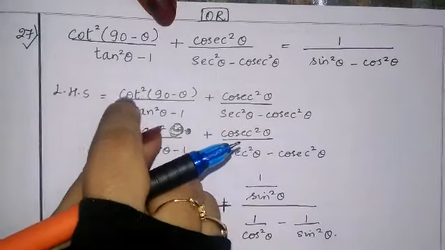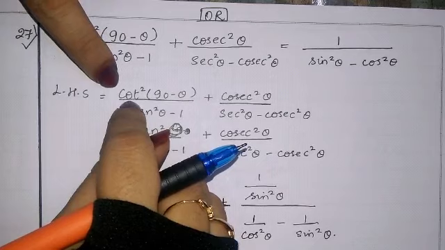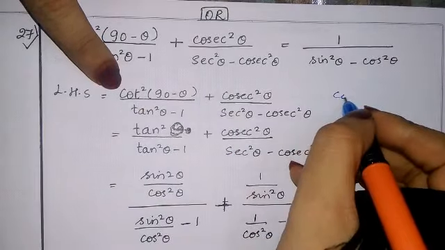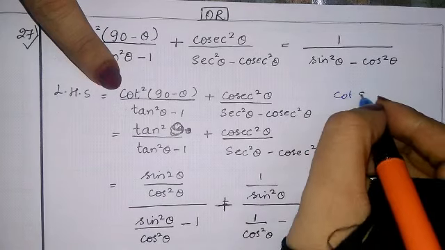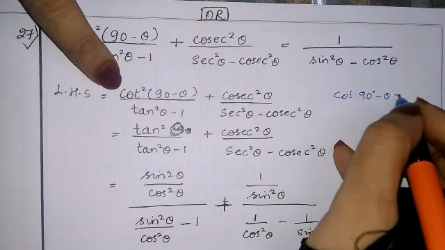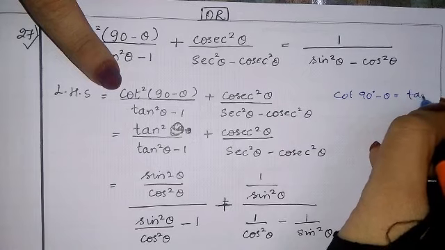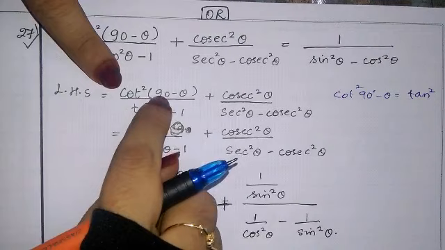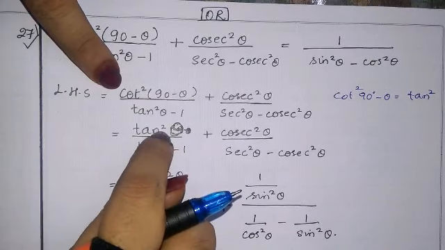You know the complementary angles: cot of 90 minus theta is tan theta. As I explained in target 1, cot (90 minus theta) is tan, and since square is there, cot square (90 minus theta) will become tan square theta.